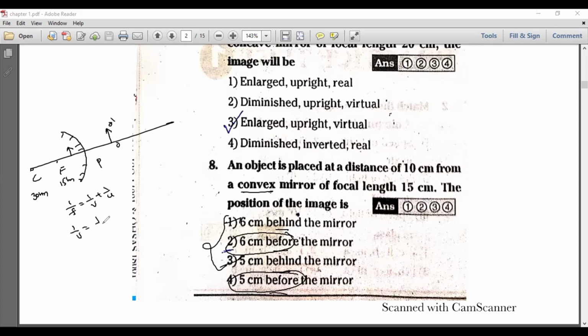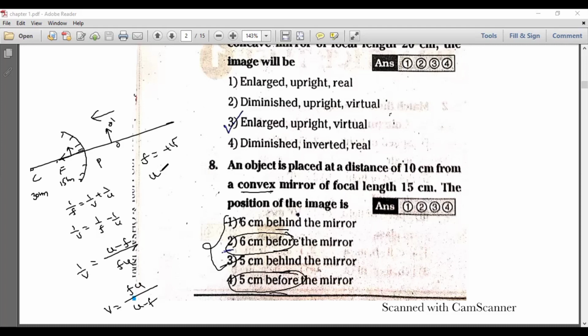1 by v is equal to 1 by f minus 1 by u. Every time I am repeating the same formula, so that by repeating you will store the formula in your minds, friends. That's why I'm repeating the formula every time. So this is the v value. Now the f value is plus 15. Why? Because the focal length will be in the same direction as the incident ray.